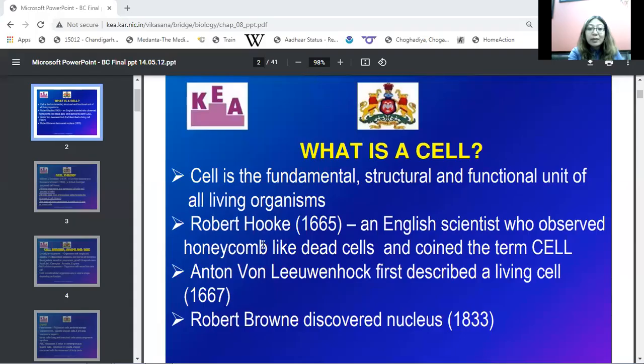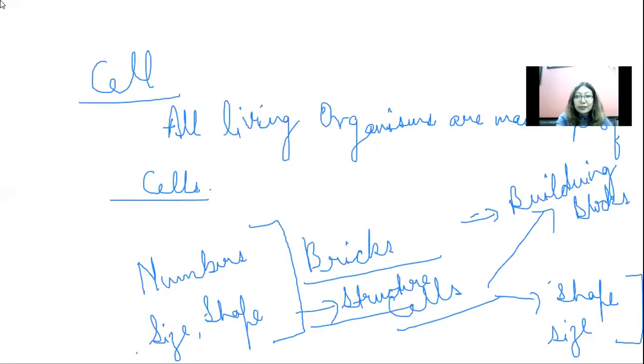Right? Now, how was the cell discovered? The cell was discovered by Robert Hooke in the year 1665, who was an English scientist who observed honeycomb-like dead cells and coined the term cell. Okay, so I will just draw the honeycomb-like structure for you. He saw a honeycomb-like structure this way.